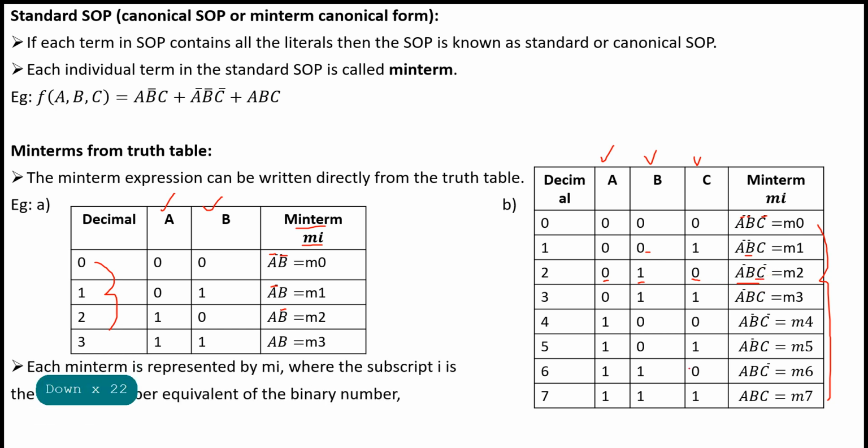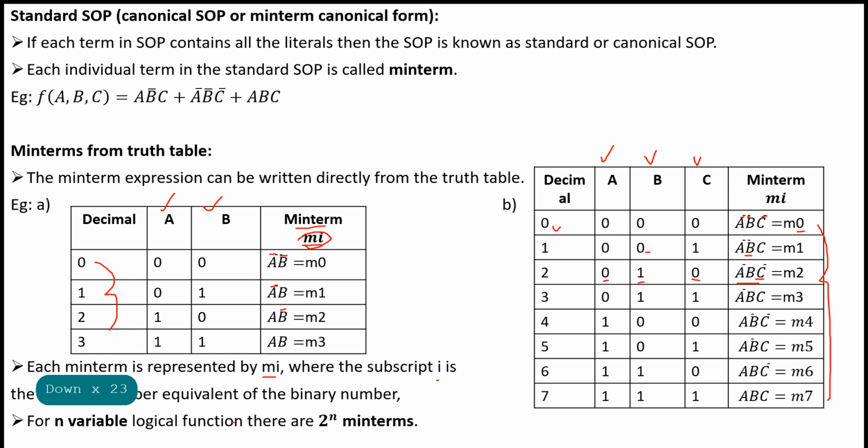Each min term is represented by m suffix i, where the subscript i is the decimal number equivalent of the binary number.